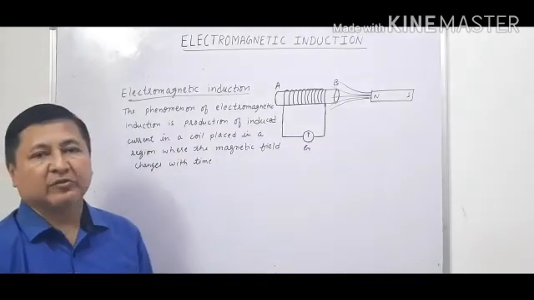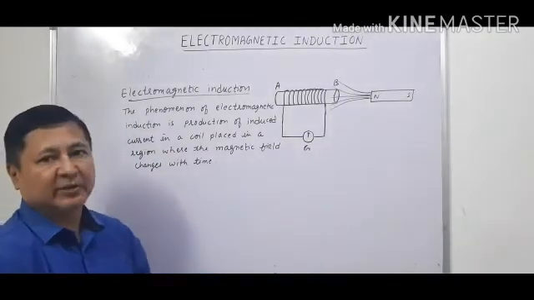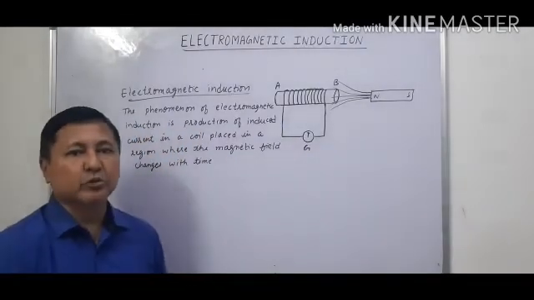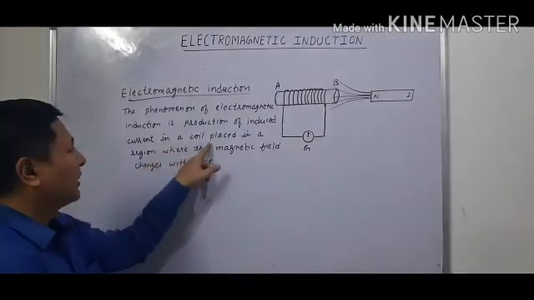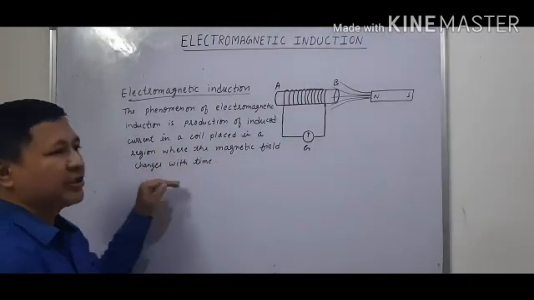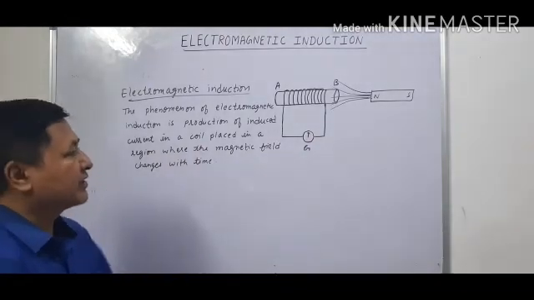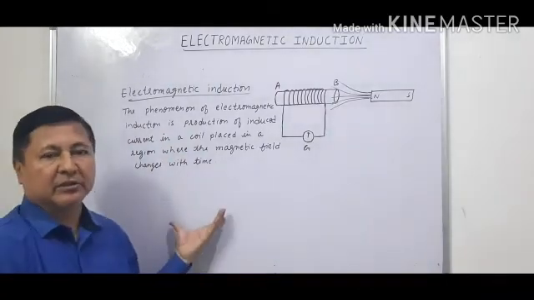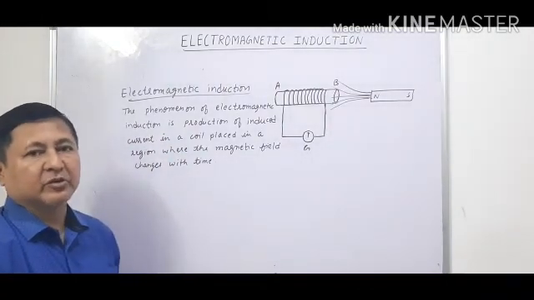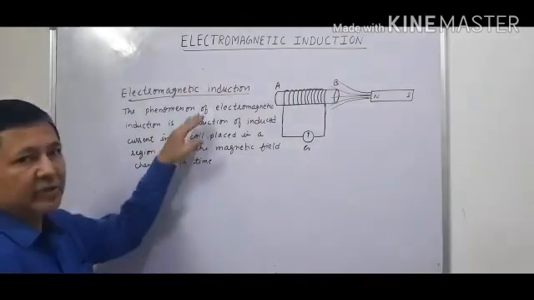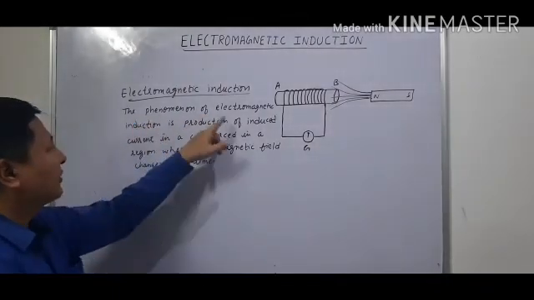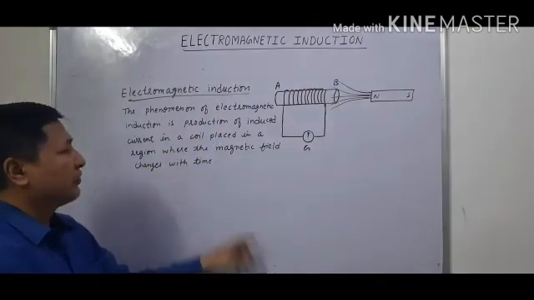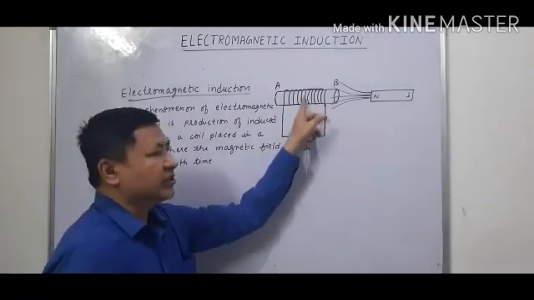Now what is the meaning of electromagnetic induction that we have seen in this experiment? The phenomenon of electromagnetic induction is the production of induced current in a coil placed in a region where the magnetic field changes with time. So whenever there is a magnetic field changing with time, current is induced, and this phenomenon of production of induced current is known as electromagnetic induction. That's why we say the phenomenon of electromagnetic induction is the production of induced current in a coil placed in a region where the magnetic field changes with time.